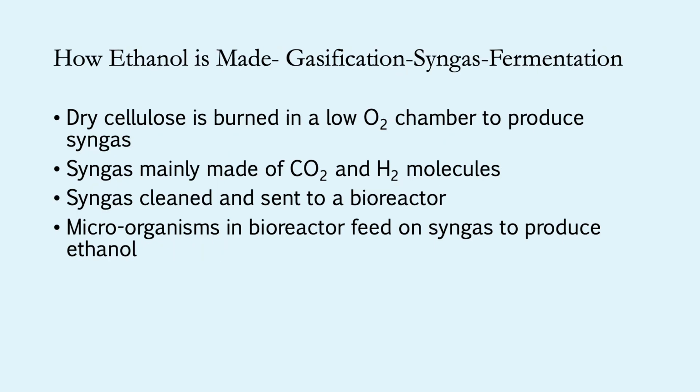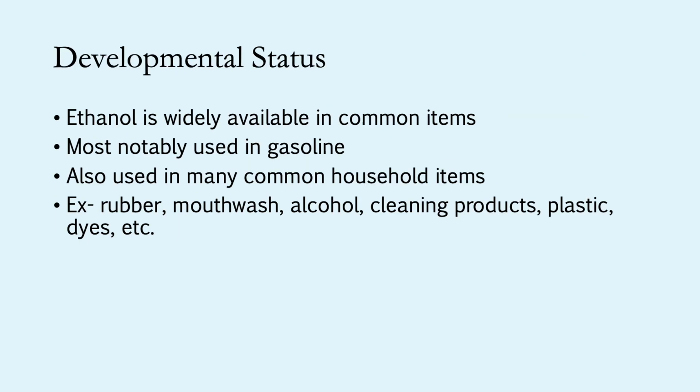As for gasification syngas fermentation, dry cellulose is burned in a low oxygen chamber to produce syngas, which is made of mainly carbon dioxide and hydrogen molecules. The syngas is then sent to a bioreactor where microorganisms feed on the syngas, which produces ethanol. So ethanol is very developed and is widely used in many different ways, most commonly gasoline, as mentioned earlier, and it is available in many common items such as rubber, mouthwash, alcohol, cleaning products, plastic, dyes, and others.